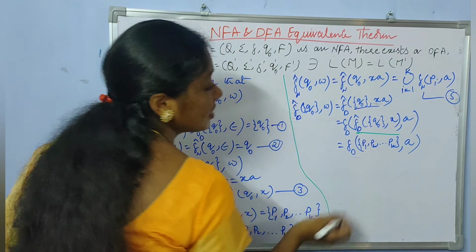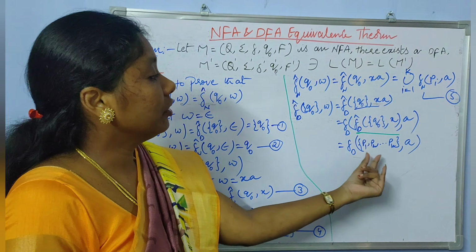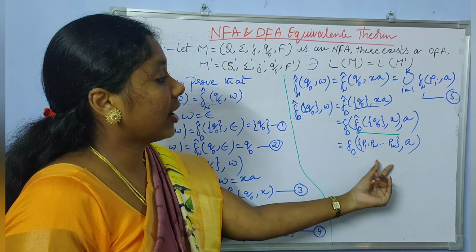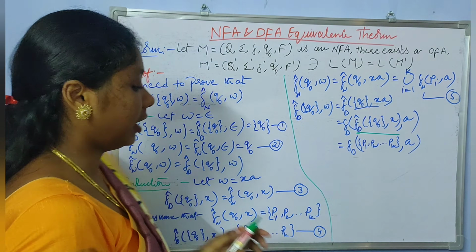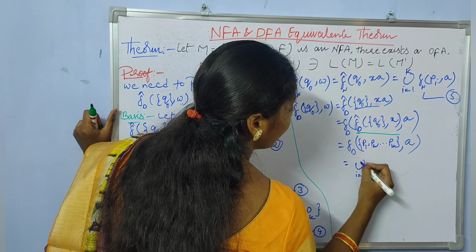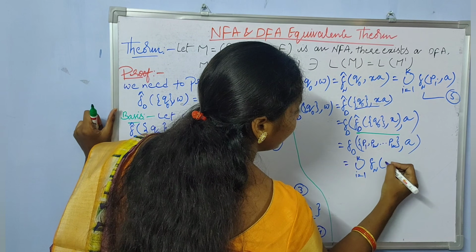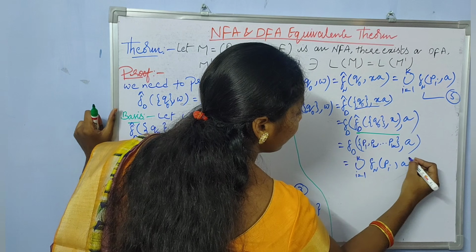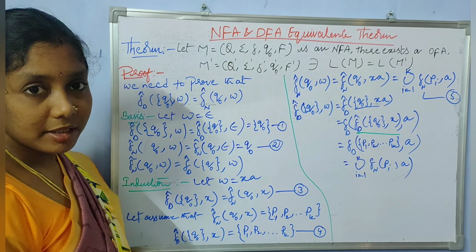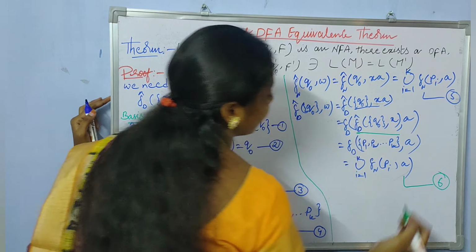And from subset construction, the transition on multiple states, that means the transition on a set of states in DFA, can be taken as the union over i equal to 1 to k of the transition of NFA on Pi comma A. This is from subset construction. Let us say this is equation 6.